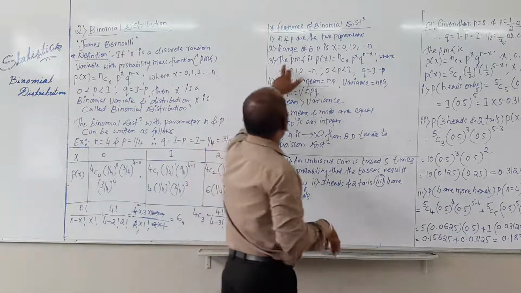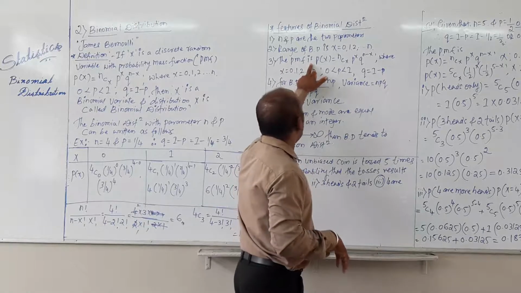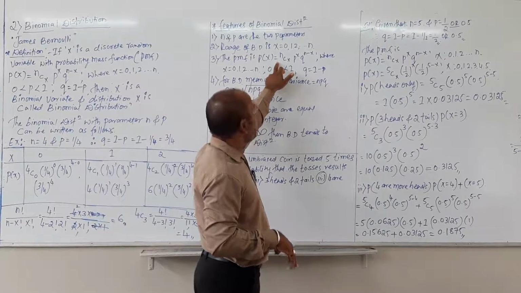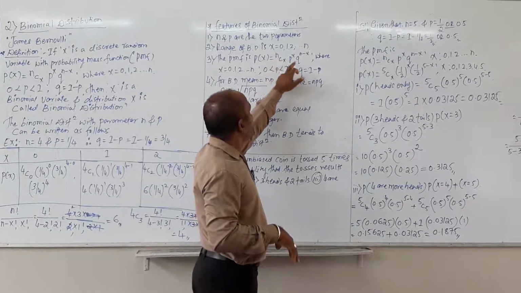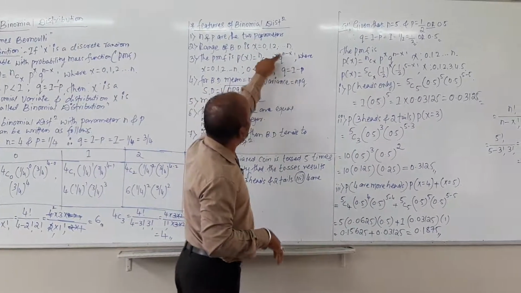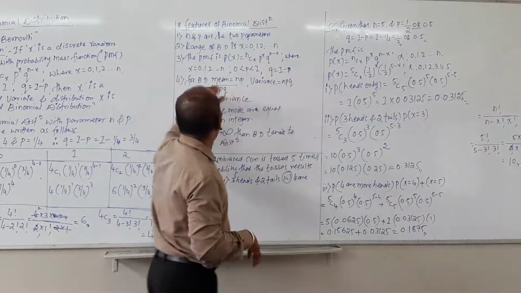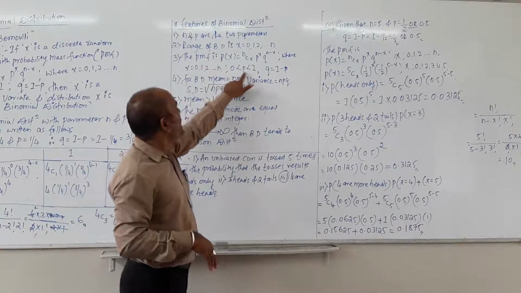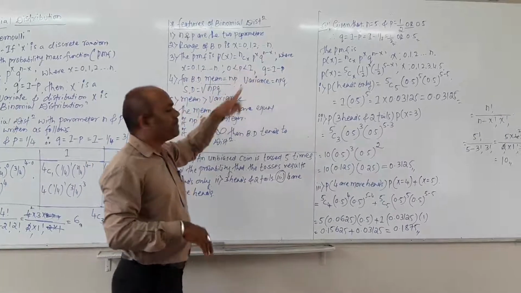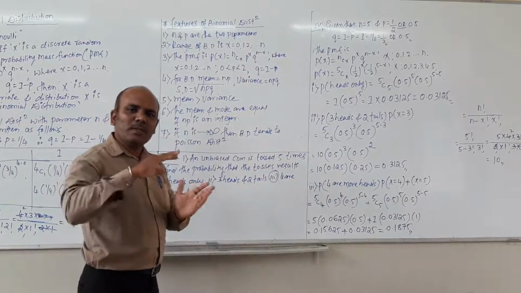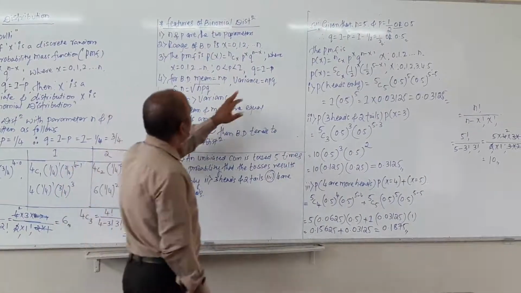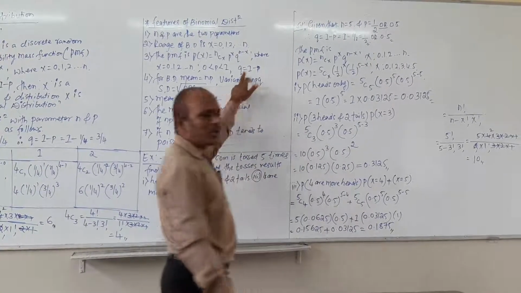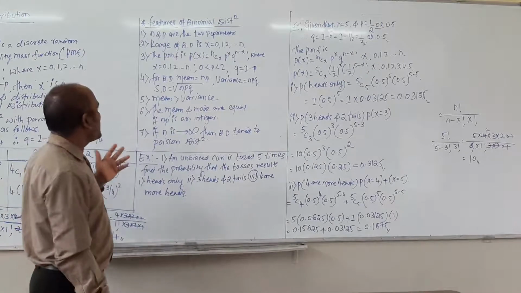The probability mass function of a binomial distribution is P(x) equals nCx, p raised to x, q raised to n minus x, where x equals 0, 1, 2 up to small n, and p lies between 0 and 1. It means the value of p is more than 0 but less than 1. If you want to calculate the value of q, then q equals 1 minus p.